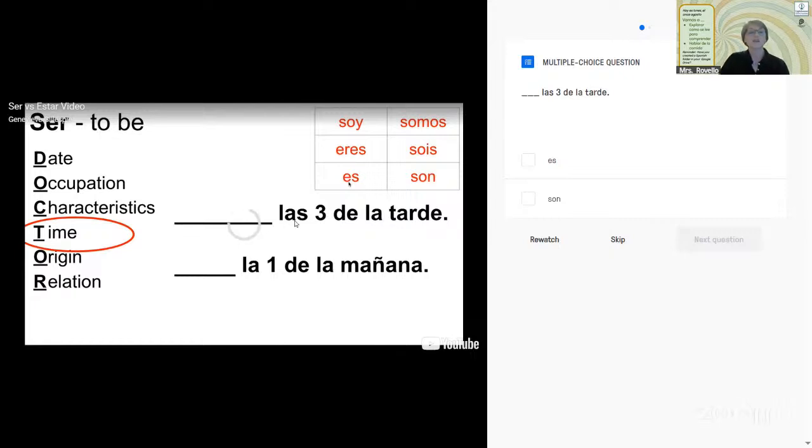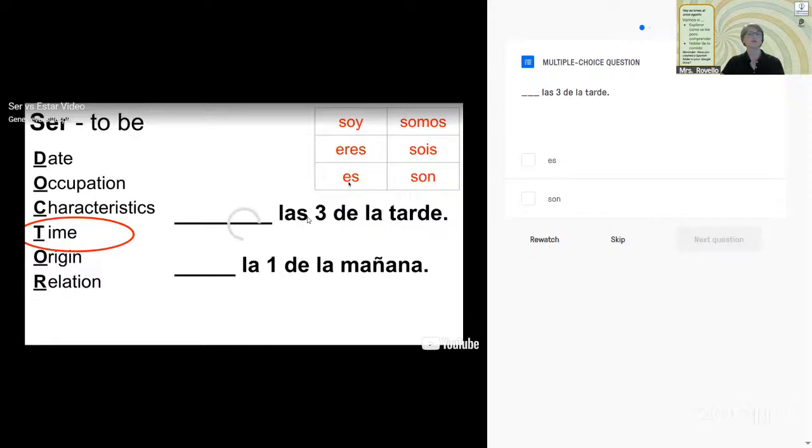So in this case, notice here it says las. That tells us it's plural because it's 3 in the afternoon. So if it's 3 in the afternoon, that means we have more than 1 hour. We have 3 horas. And so we're going to have to use son.